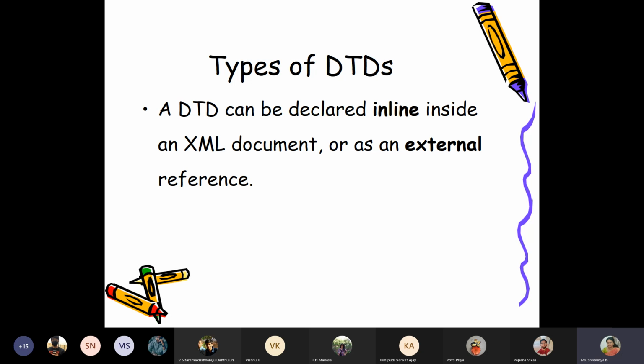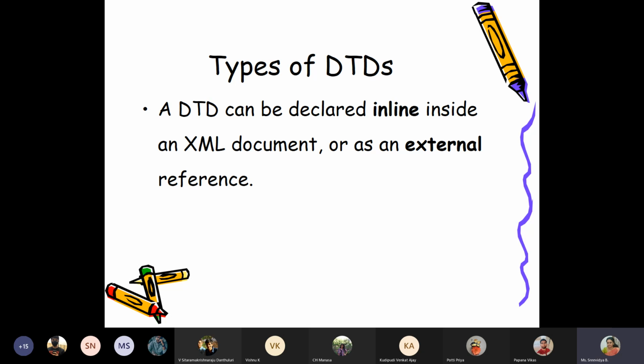So now a DTD can be declared inline or external. When you say inline DTD, it means that the declaration of the DTD part is going to happen along with the XML document, inside the XML document. Or the other way, I can write a separate DTD file and then use it. So when we use inline and when we use external is the general question. I write a DTD, and all the XML documents can be attached to that DTD. They should parse through that DTD structure.